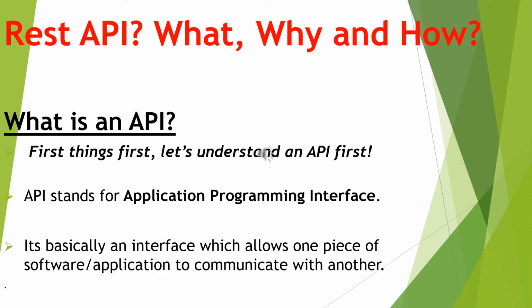For example, when you're controlling your TV, you have got your remote. That particular remote acts as an interface between you and the TV. So an API is an interface, but it's an application programming interface. It's an interface that helps us to access applications. If you want to define it, an API is basically an interface which allows one piece of software or application to communicate with another.